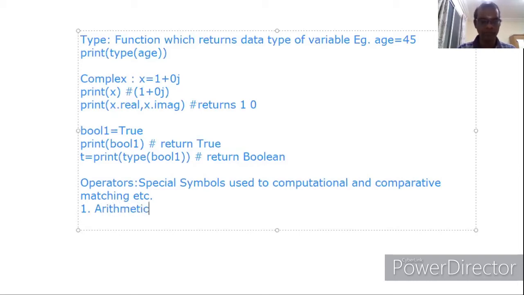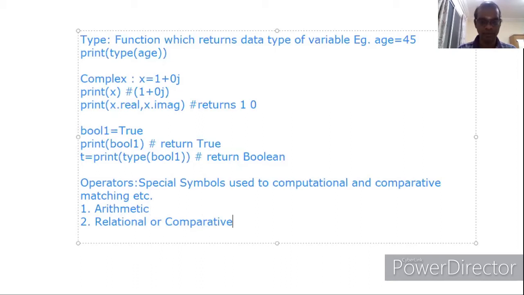Arithmetic. Second one is relational or comparative. Third one is logical. Fourth one is assignment.